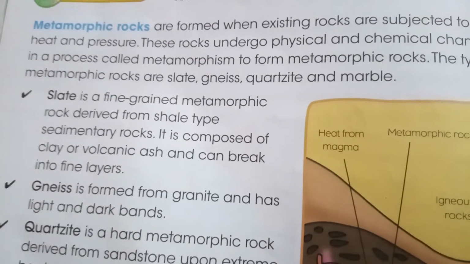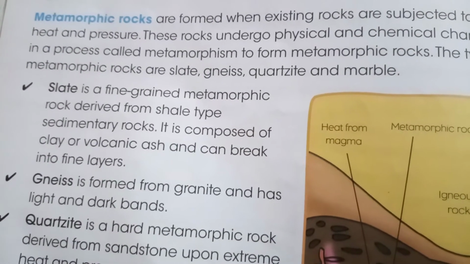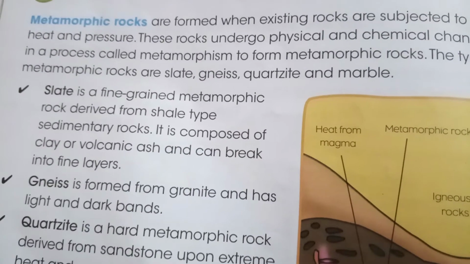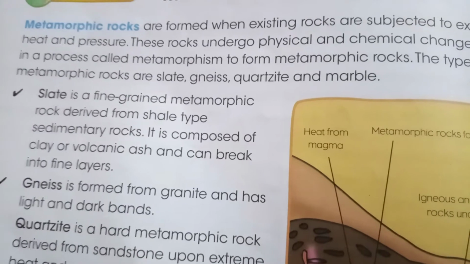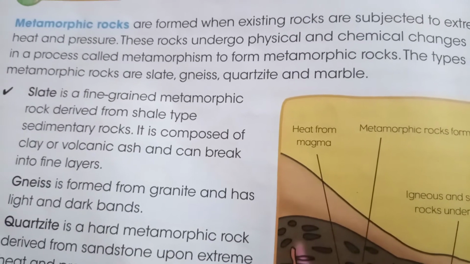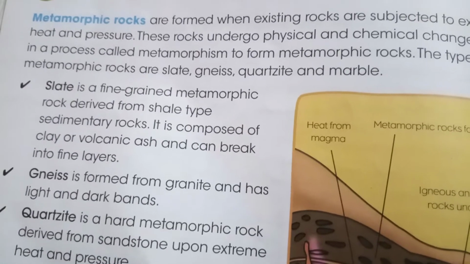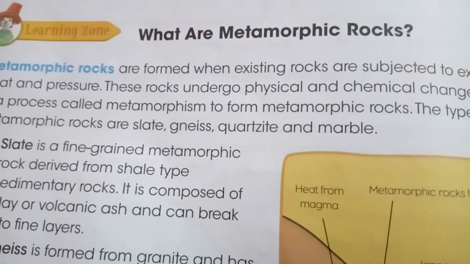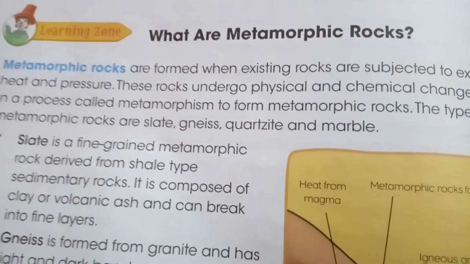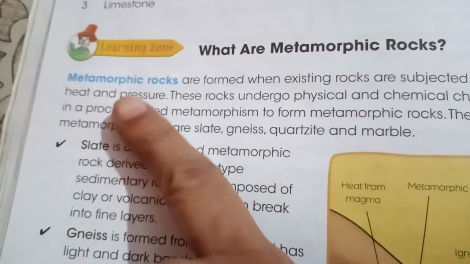Now come to limestone, the fourth part of sedimentary rock. Usually we always see limestone in white or grey color, and it mostly consists of calcium carbonate, and it is formed in clear marine water. Marine means sea water. Over here it finishes here, and then we discussed about what are metamorphic rocks. I have given this question is question number 7. What are metamorphic rocks? So the answer lies here.